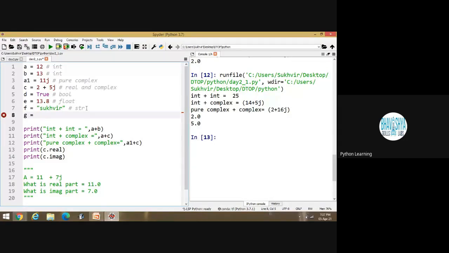Actually, this is compiler programming, it's not the programming of Python. This is basically defined inside the compiler: if you write J, it means the number is complex. And in R programming, if you write I, then it stands for a complex number.